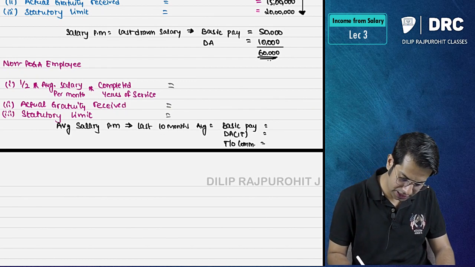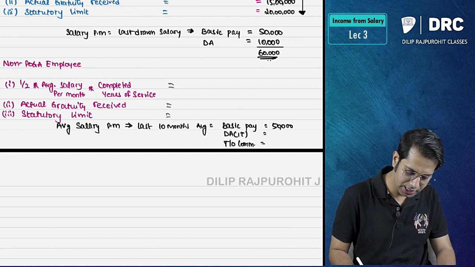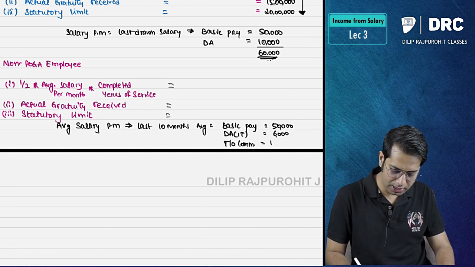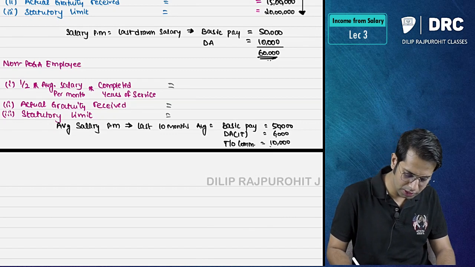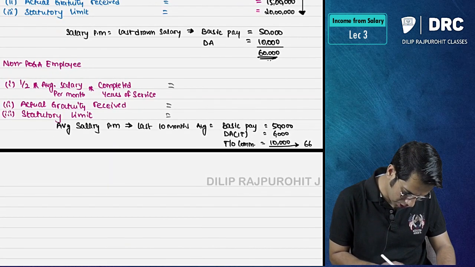How much is the basic pay in the present case? Sir, basic pay is 50,000 rupees. And dearness allowance I should take only in terms amount, 6,000 rupees, and turnover commission is 10,000. So total comes to 66,000 rupees.